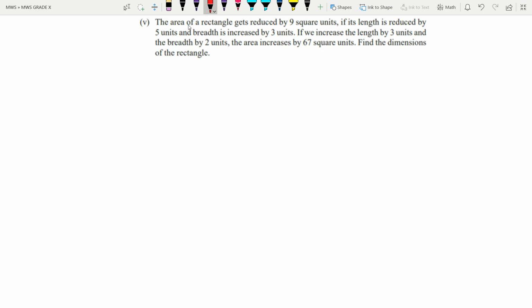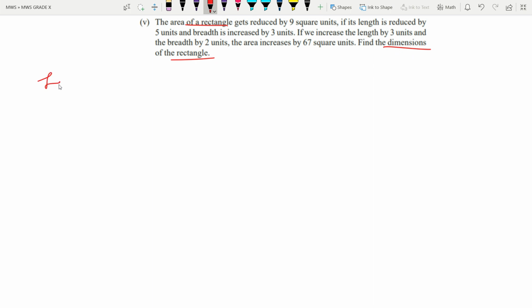But they are talking about the area of the rectangle getting reduced by 9 if the length is reduced by this and breadth is increased by this. Means if we change the original length and breadth of a rectangle, then the area will get reduced by 9, and if we increase the length and breadth by this and this, then the area increases by 67, but we don't know what is the original area. So that's why: find the dimensions of the rectangle.